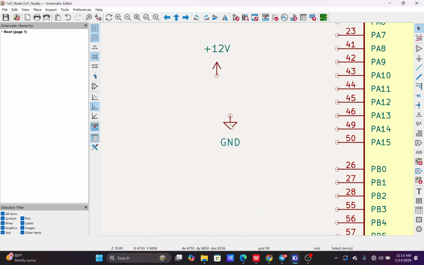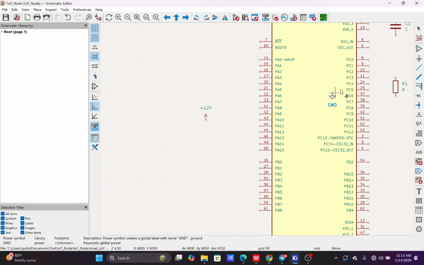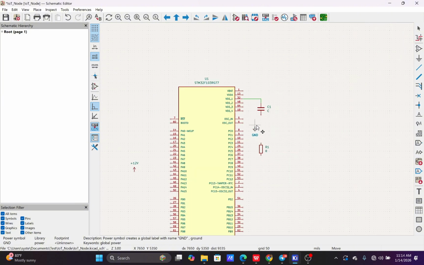To grab or move a component, I click on the component, then I press the letter M. M is to move. Once I press M, I can start moving it with my cursor, or your mouse.